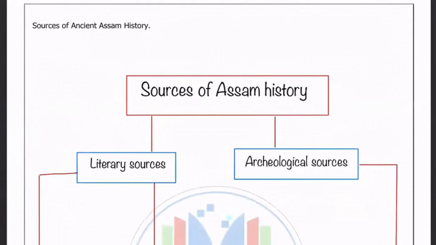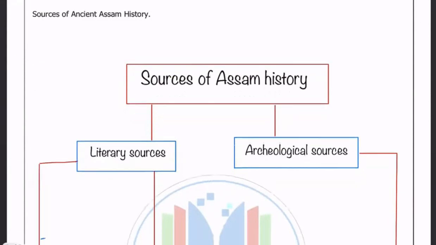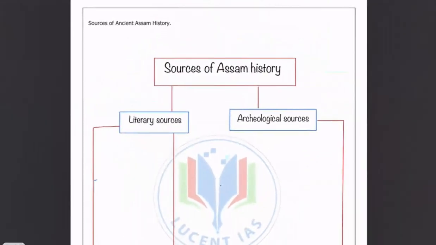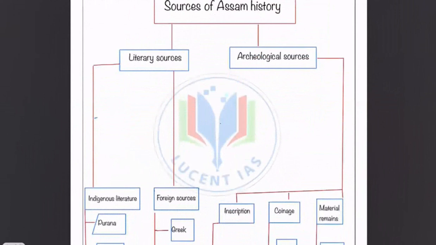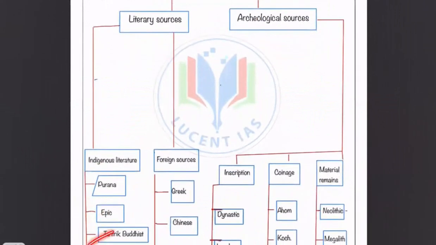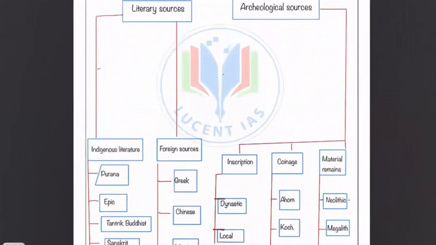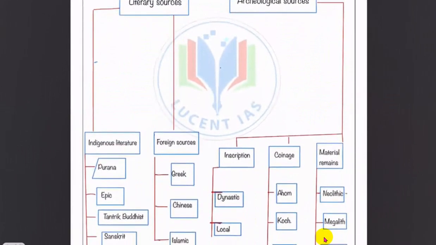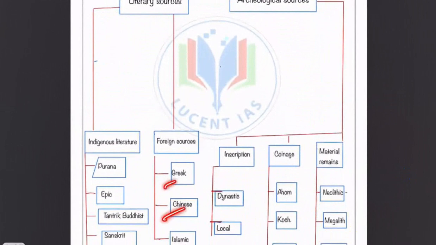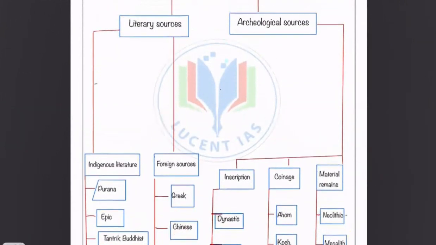Now, the sources of Assam history can be divided into two main parts. The first part is the literary sources, whereas the second part is the archaeological sources. The literary sources include the indigenous literature, the Purana, the epics, the Tantric Buddhist literature, Sanskrit literature, Buddhist Jain literature, etc. Whereas there are some foreign accounts such as the Greek account, the Chinese account, and the Islamic account.